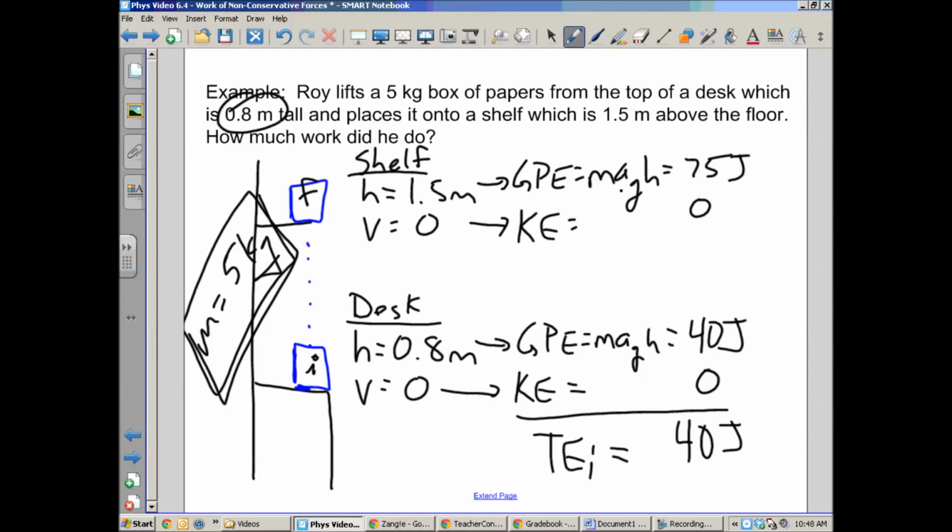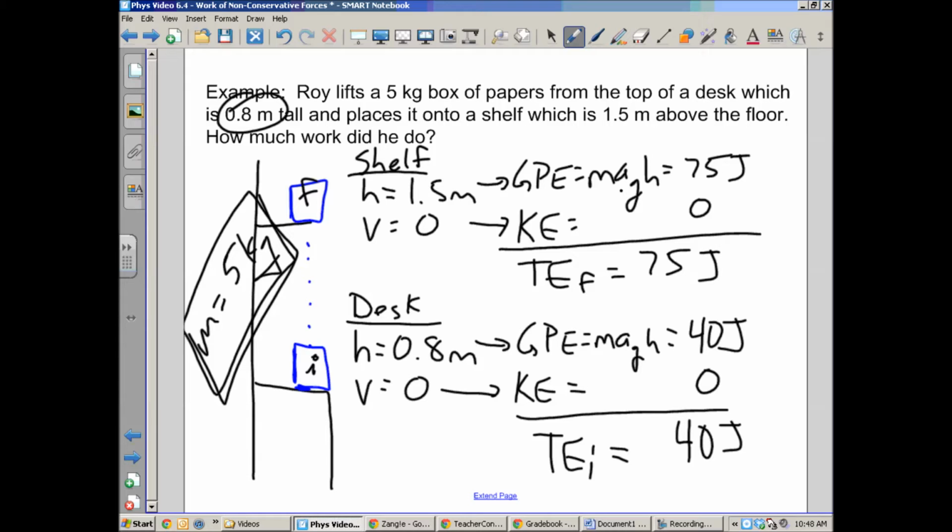Notice the box does move in the middle, but Roy does a little bit of work to get it moving, and then, being a little sloppy, he has to stop it again. So he gives the box kinetic energy, but then takes it away again. So it starts and ends at 0, which is what we're worried about here: what you start and end with. Okay? So the total energy that the box ends with is the 75 joules of GPE plus 0, which gives you 75 joules. Okay? So check it out.